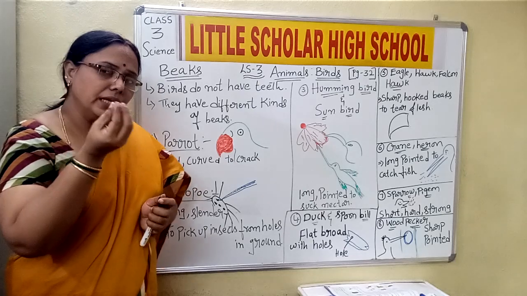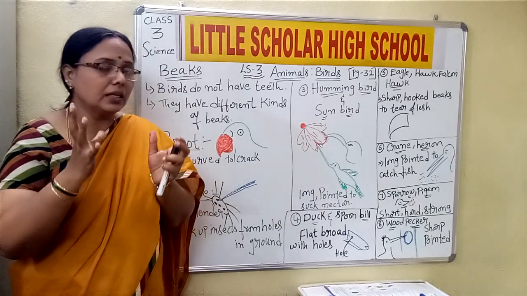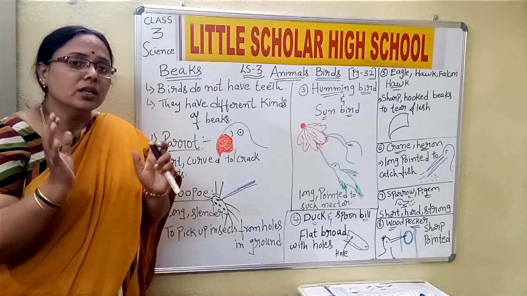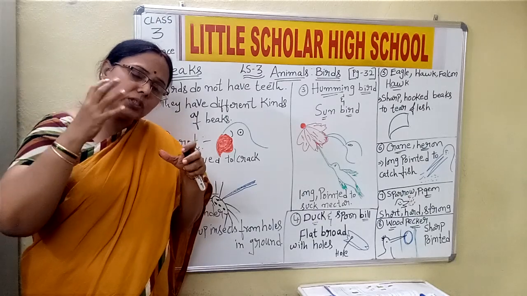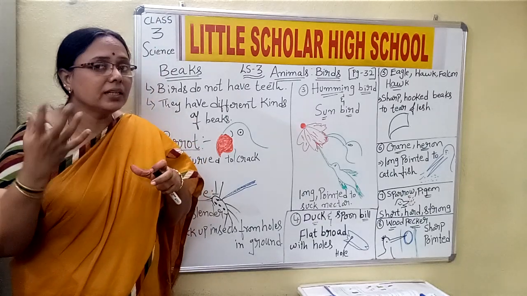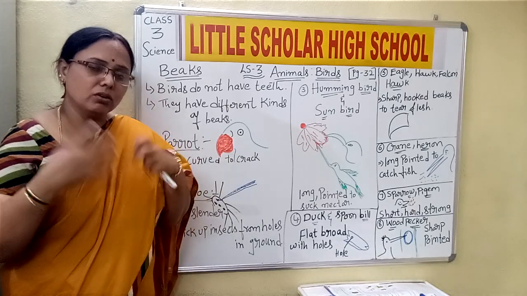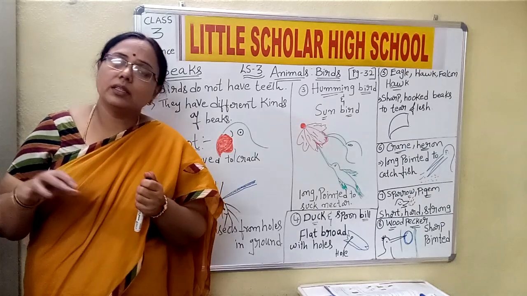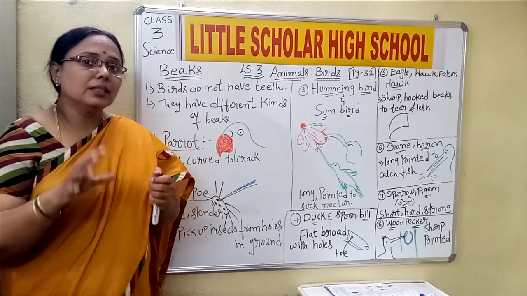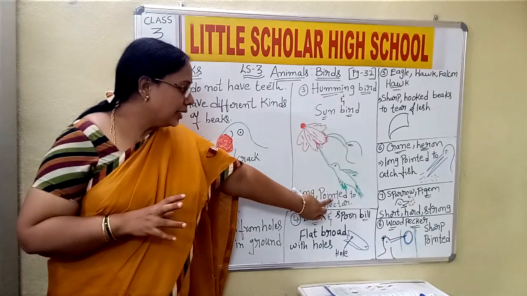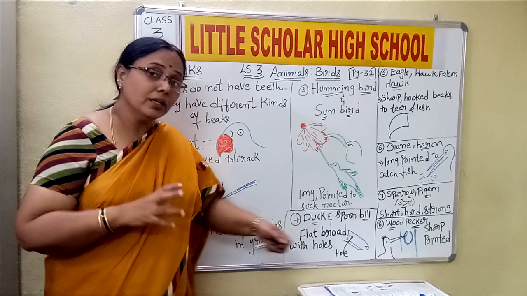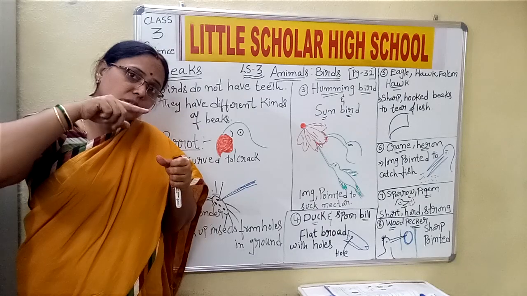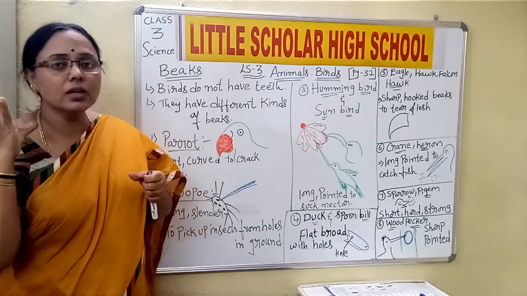So flowers are very delicate, and a few flowers are very small, a few are a little larger in size, but as the nature of the flower is, they are very smooth in nature. So if you just push a little force on it, the flower may get damaged. Yes or no? Or the flower will die or be destroyed, we can say. Then what happens? Nature has created a few birds in such a manner that the beaks are pointed and long. The beaks are long and pointed so that the beak can directly enter the place where the nectar is present and suck the nectar from those flowers.